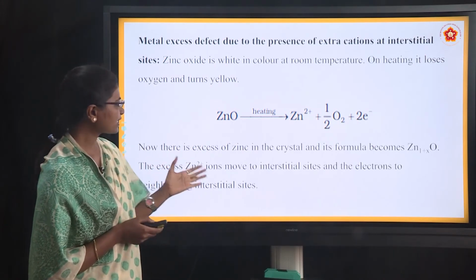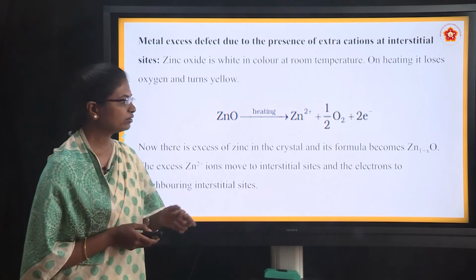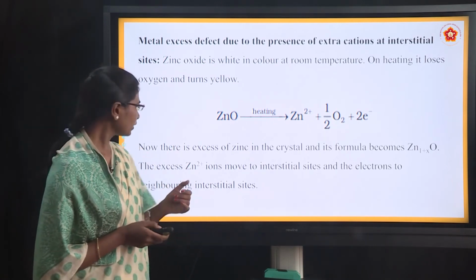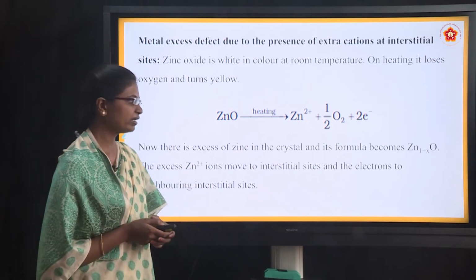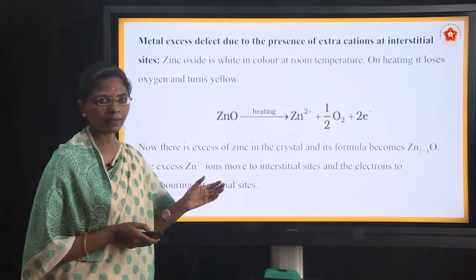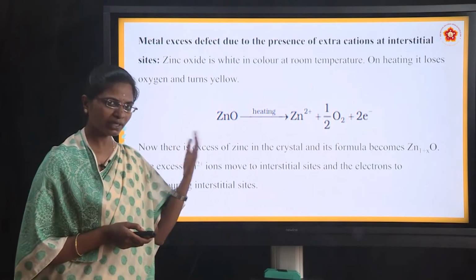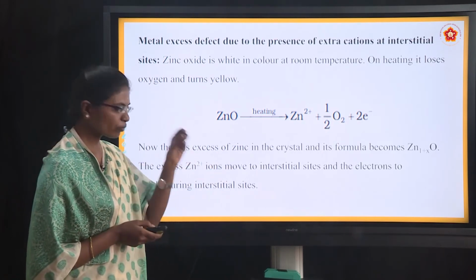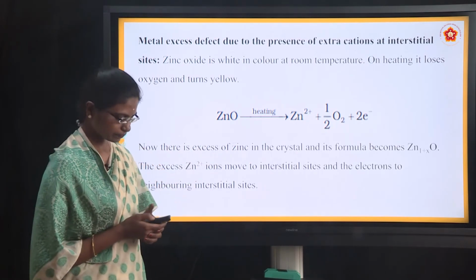Now there is an excess of zinc in the crystal and its formula becomes Zn1 minus x O, and the excess Zn2 plus ions move to interstitial sites and the electrons to neighboring interstitial sites. When oxygen goes off, the number of Zn plus will increase there, and one Zn plus will go and sit in the interstitial site.